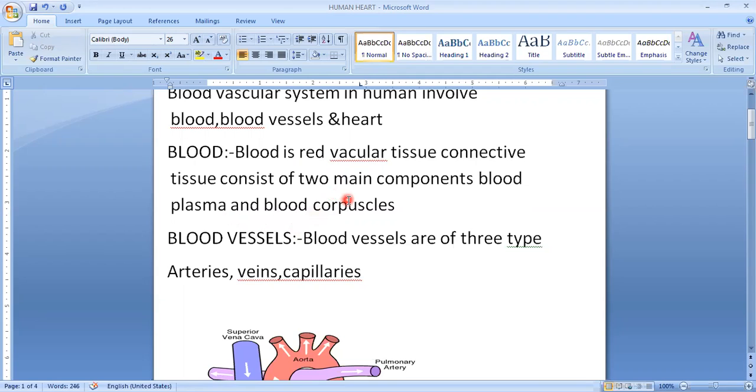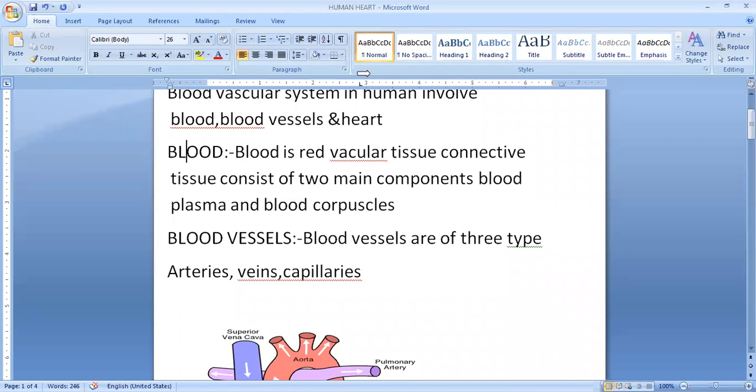blood cells, and platelets. Red blood cells are circular and denucleated. Denucleated means it does not contain any nucleus. Instead of a nucleus, it contains a respiratory pigment called hemoglobin. The function of hemoglobin is that it has affinity for oxygen, so it combines with oxygen and helps in transportation of this oxygen to various parts of our body.